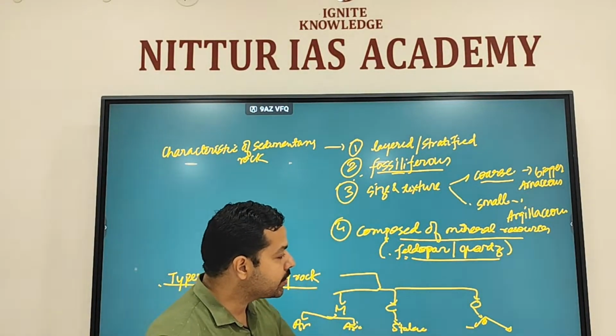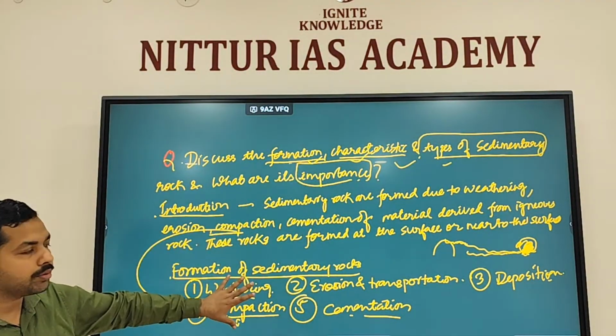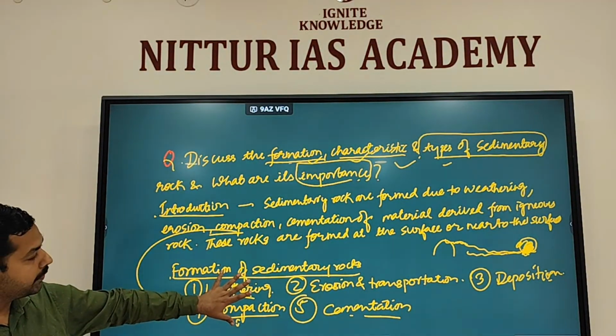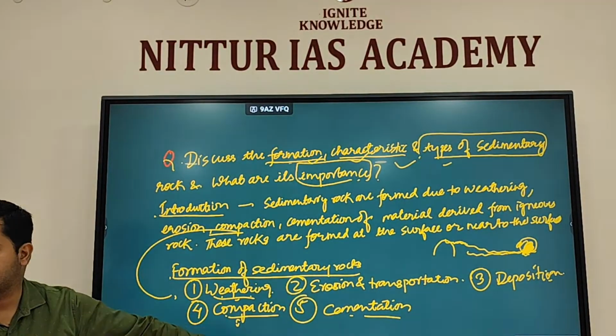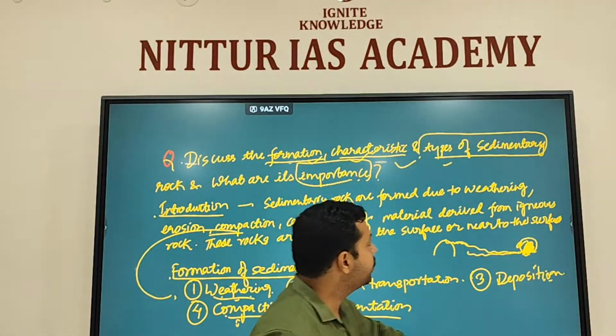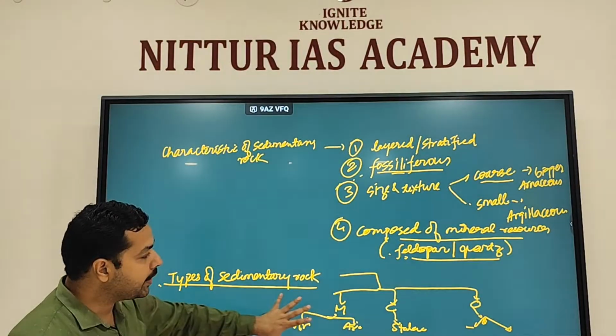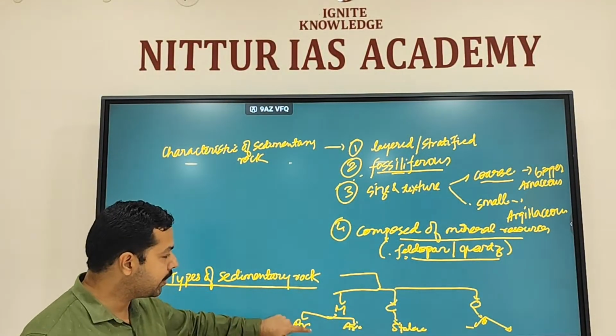The word limit is also there, no? Because you have to answer this question in a certain number of words. So you have already written the introduction, one line regarding how these rocks are formed. You explain the processes. Then you have talked about the characteristics of the sedimentary rocks, and the types you can explain through the diagram itself. Okay, you can make the diagram.